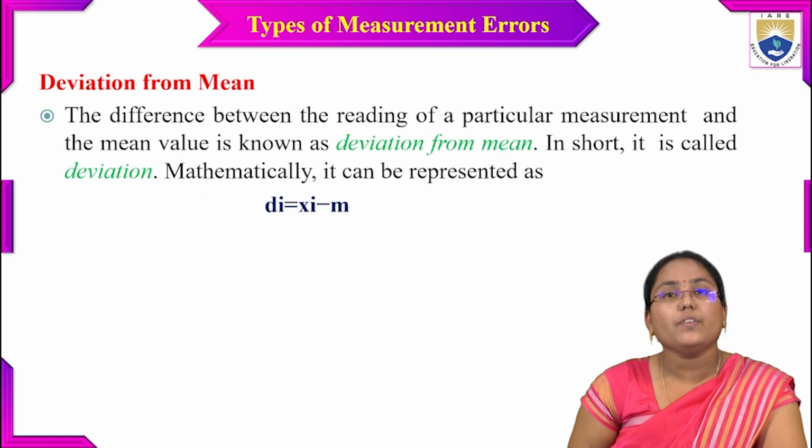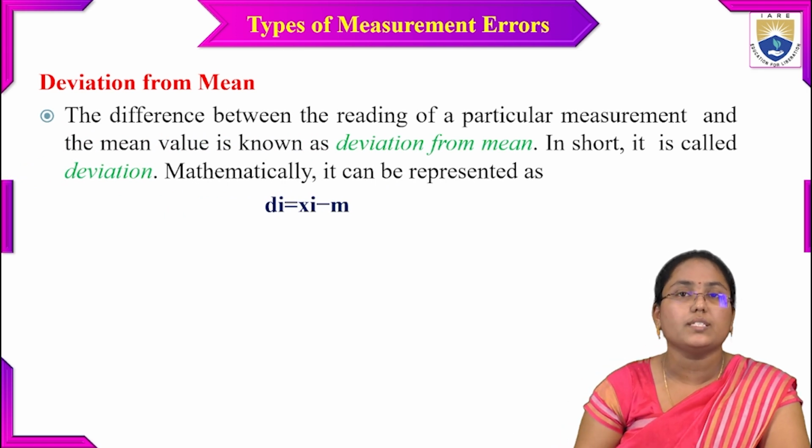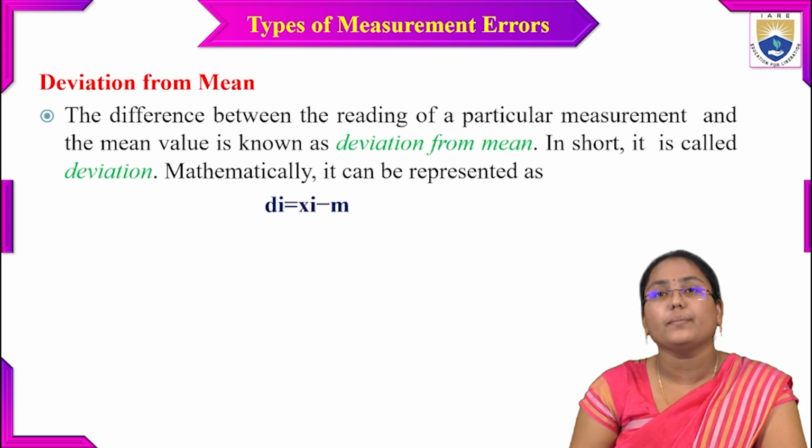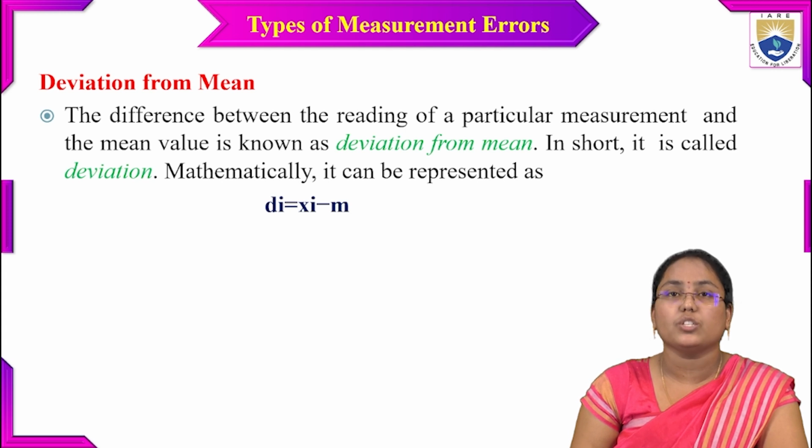Next one is the deviation from the mean. This is also one of the statistical parameters that can be used to find the random error. The difference between the reading of a particular measurement and the mean value is known as the deviation from mean.